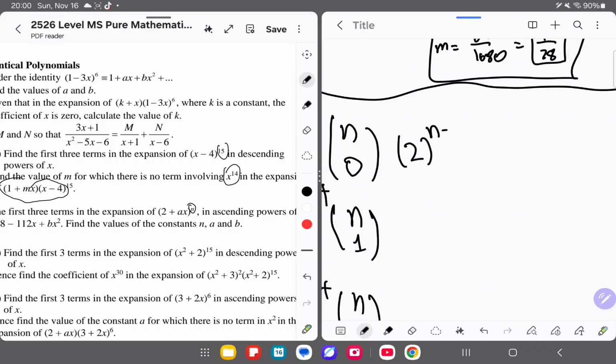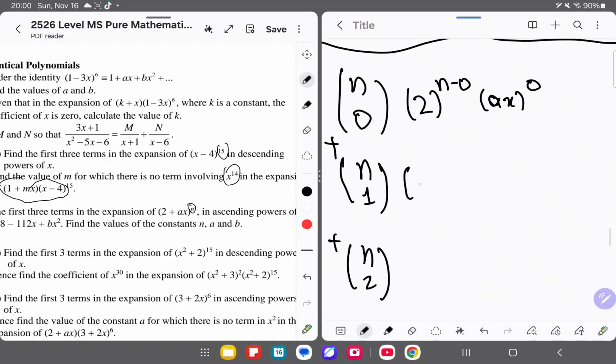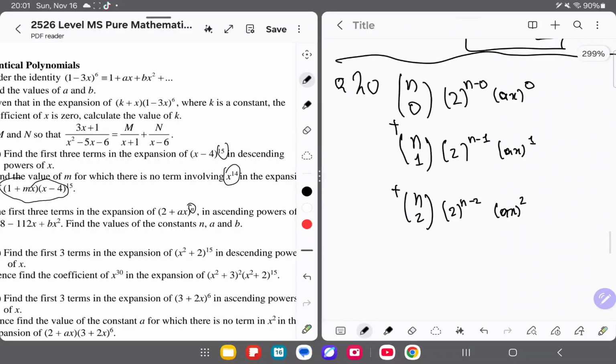So 2, and then n minus 0, and then we have the variable term here, ax, which we'll note as just 0, and then we write this here, 2 to the n minus 1 this time, and here ax 1, and over here 2 to the n minus 2, ax to the power of 2.